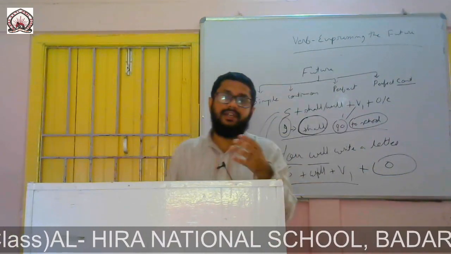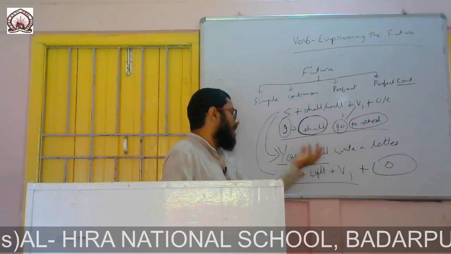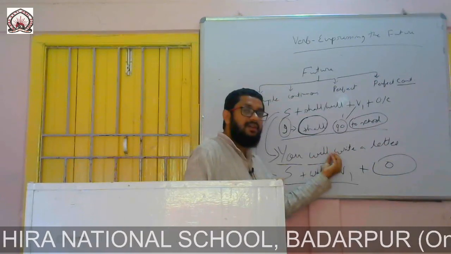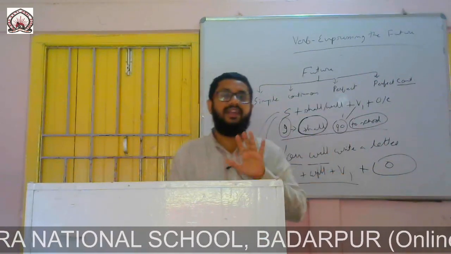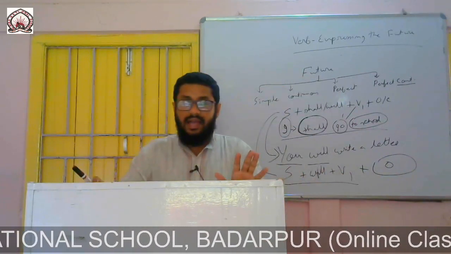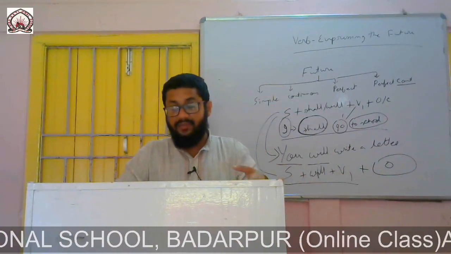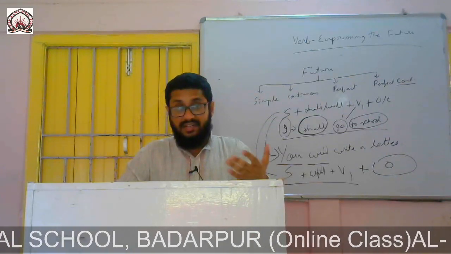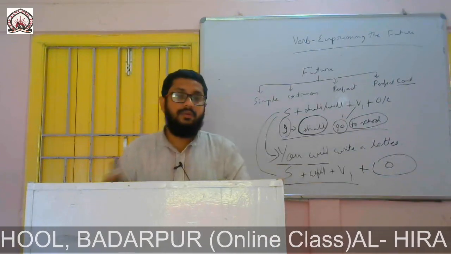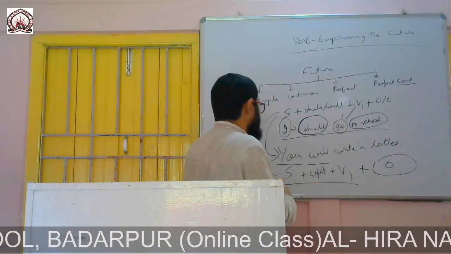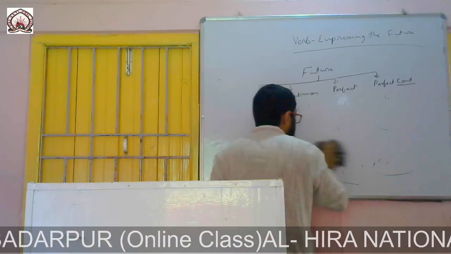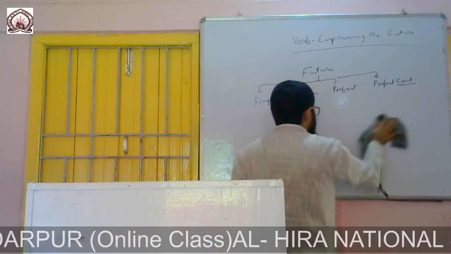If you want to make it interrogative, just put the auxiliary verb before the subject. If you want to make it negative, right after the auxiliary verb you are to put not. This is very easy, very easy. I think it is one of the easiest tenses. Okay, now simple future tense we have understood. Now future continuous tense.